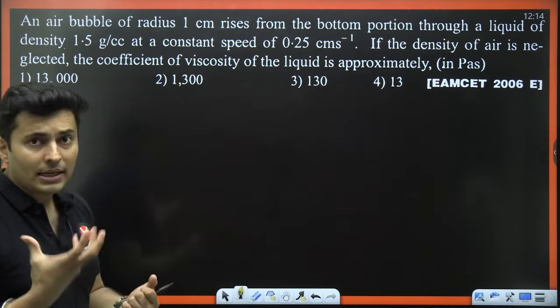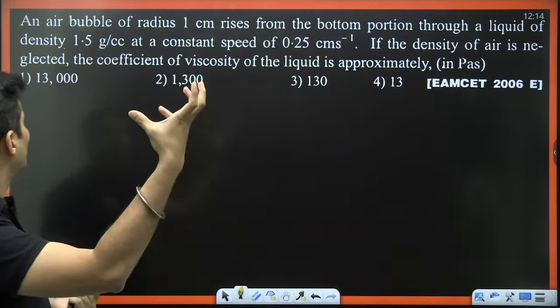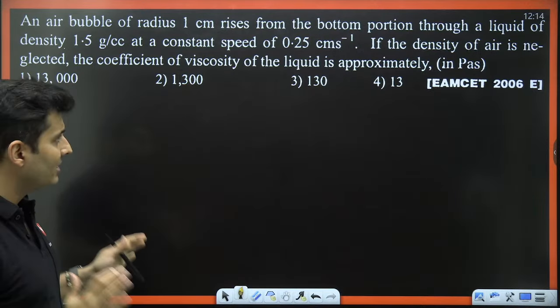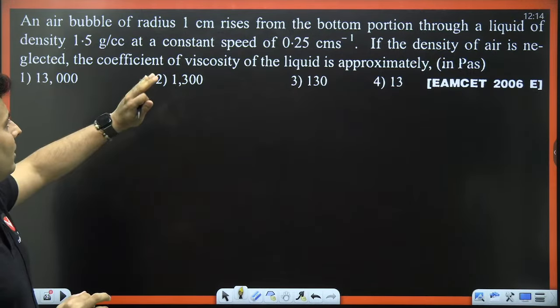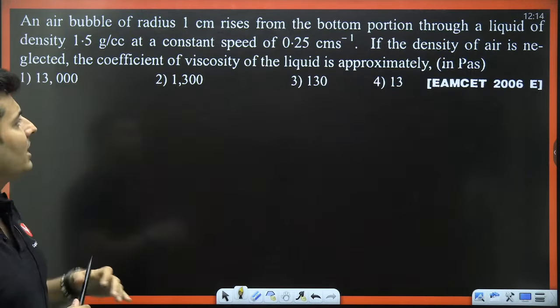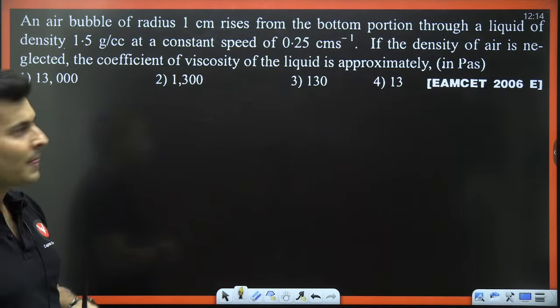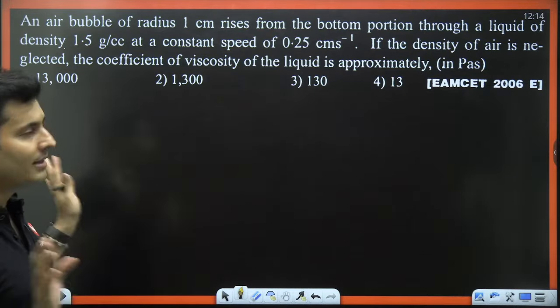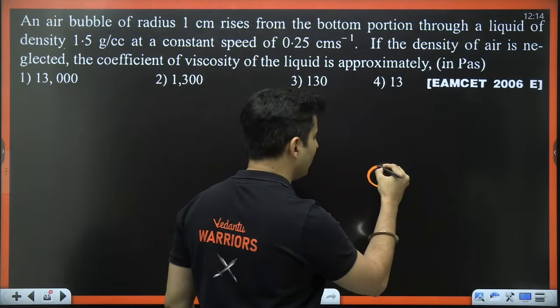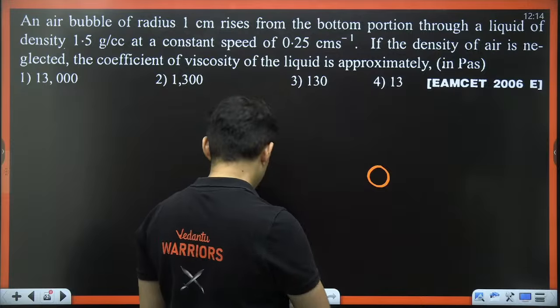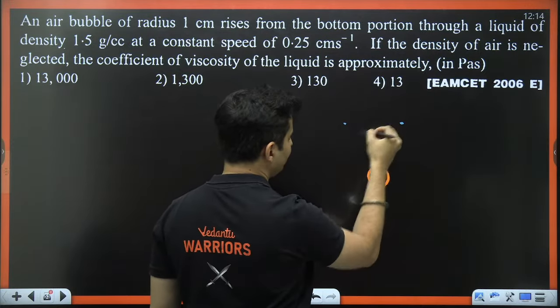If a bubble is at the bottom and it is going up in a liquid with some constant speed, the density of the air is neglected. The coefficient of viscosity of the liquid is approximately? You have to neglect the density of the air inside. That is the main thing. That is very important. And this is a question on terminal velocity. It's a bubble and it is going in some liquid.